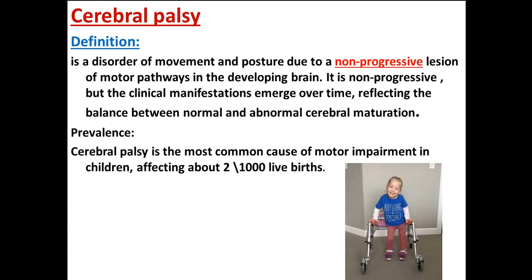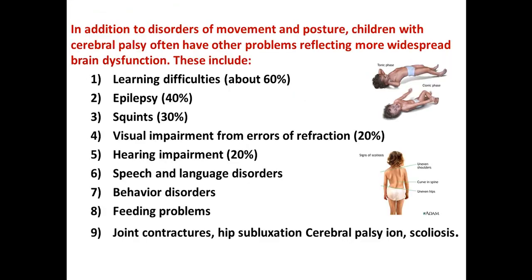time. This means it starts to appear earlier in life, and with development of the motor function, which mainly occurs in the first year of life, and there is a defect in the development of this motor function. The signs and symptoms appear gradually, which gives an impression of a progressive disease, but actually it is non-progressive. So cerebral palsy is the most common cause of motor impairment. It affects about 2 per 1,000 live births.